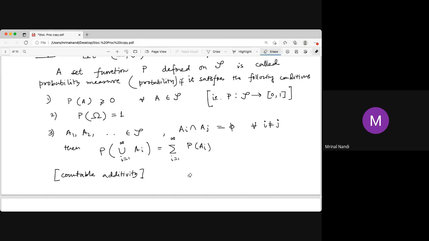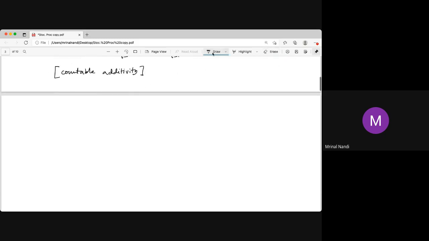And now this triplet, we have all three things. One is the sample space, and there's the event space, the script F, and that P. That triplet is called a probability space. That P is probability, and that is called probability space. If I say something is a probability space, that means there are three things: the sample space, then the event space, and a probability measure. So that triplet we have set up is called a probability space.